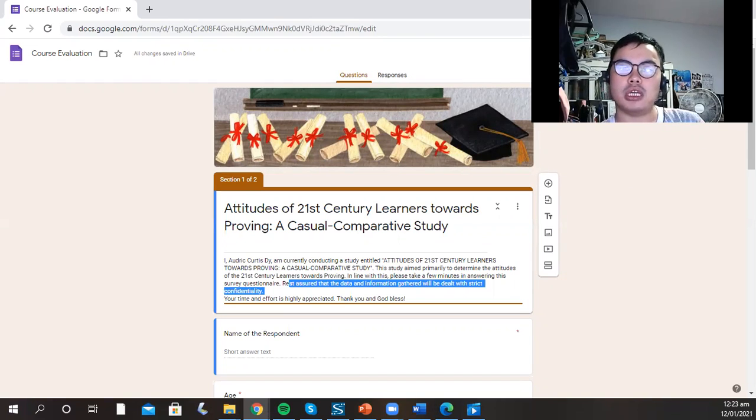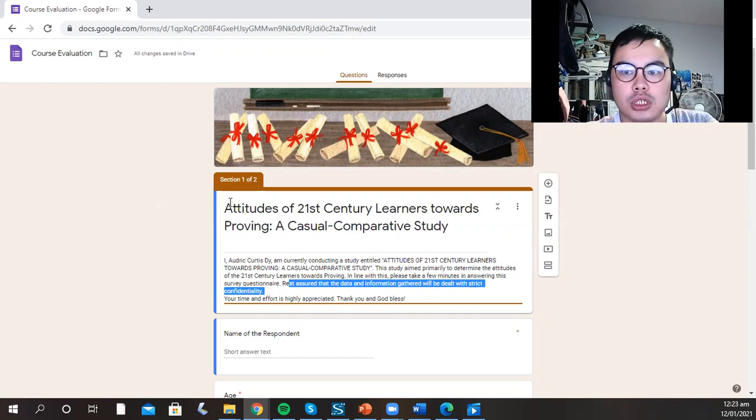Because it is costless, you don't have to spend anything to print your modules and to ride a tricycle or taxi just to meet your respondents. So no need, and besides, you don't need to meet each other personally. All you have to do is send the link of your survey online through your chat media.